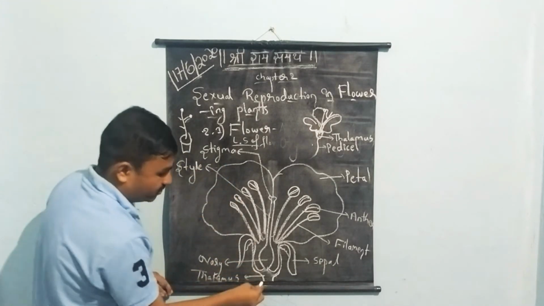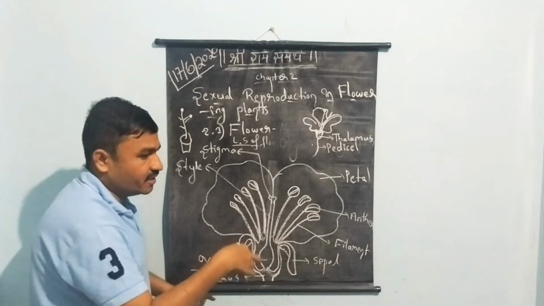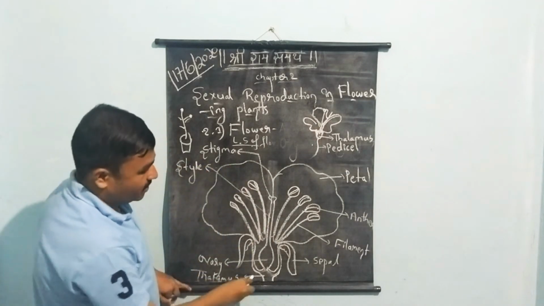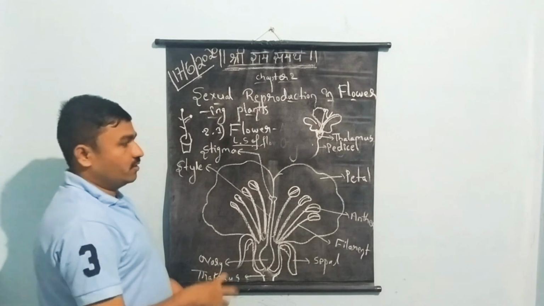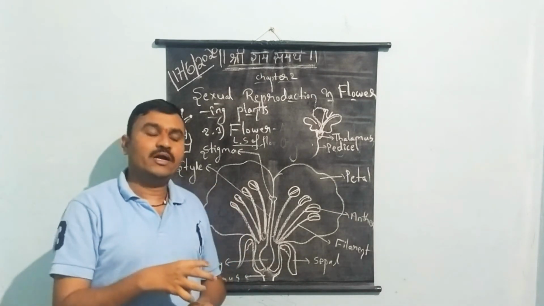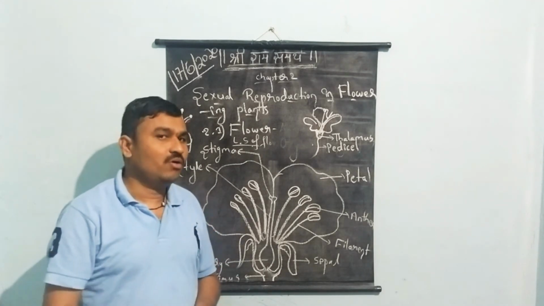On the thalamus, all the whorls get modified in the form of the particular thalamus. The thalamus consists of two main structures. Those are called accessory whorls and reproductive whorls.